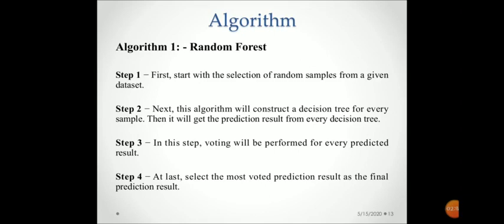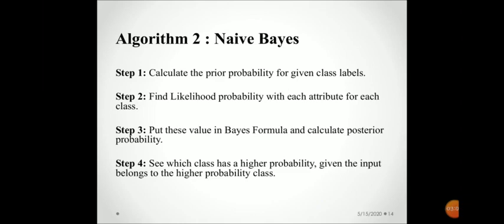The third step is to vote. Voting is performed for every predicted result. At last, select the most voted prediction result as the final prediction result. This means the class which gets the most votes, we take as the final result.